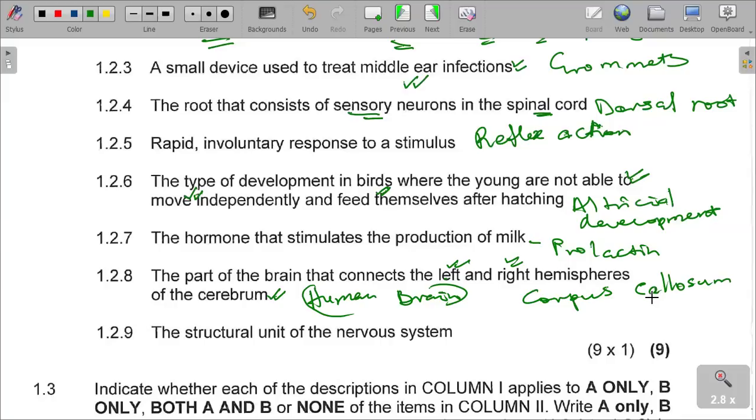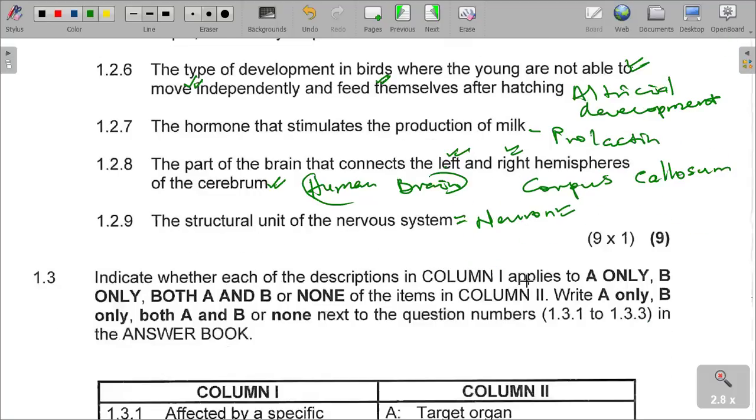The structural unit of the nervous system, what is it? The structural unit of the nervous system is called the neuron. It is the one that actually connects, and that is the one that builds the nervous system. So the structural unit of the nervous system is called a neuron. Let's just quickly go to the next question.